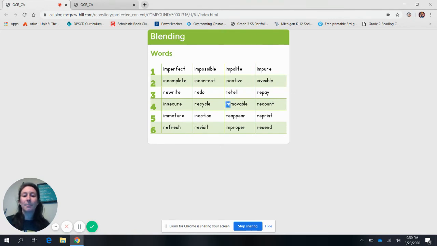We have our im, and then another M, which still makes the M sound. And then we have our oo. So we have immoo, sound of a V, immove. And then we have a schwa, immova, BL, bull. What's the word? Immovable. Very good.